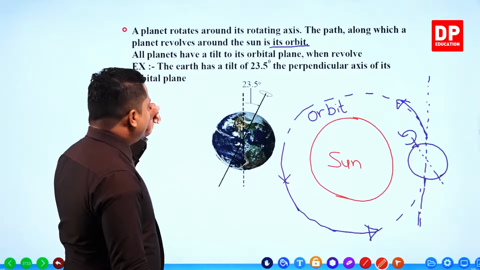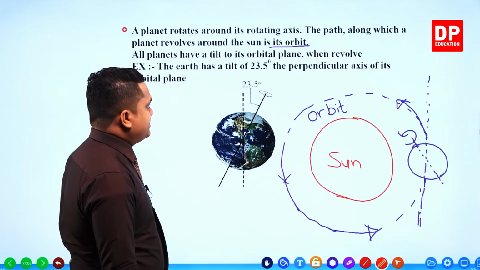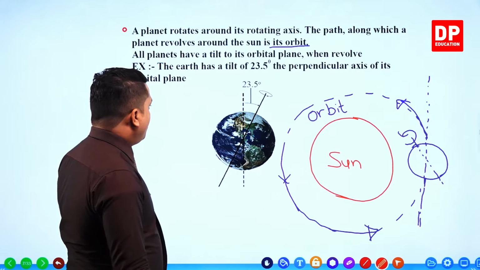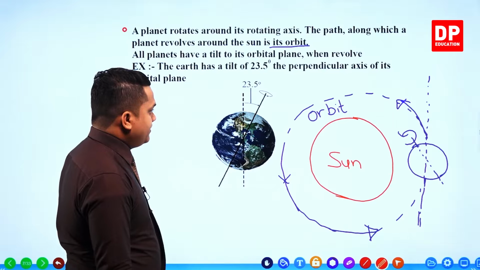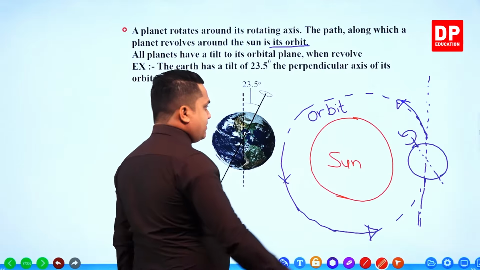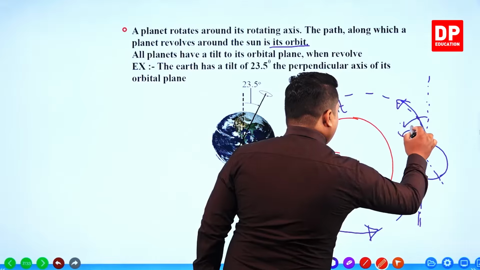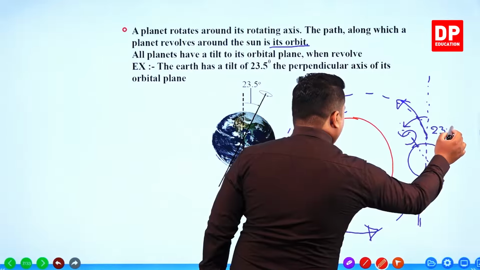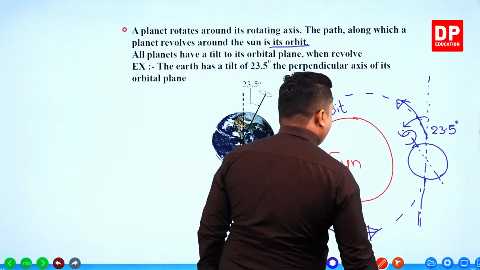For example, the Earth has a tilt of 23.5 degrees to the perpendicular axis of its orbital plane. Now you can see within the given figure, if this is planet Earth, my dear children, the angle in here, from here to here, is 23.5 degrees.